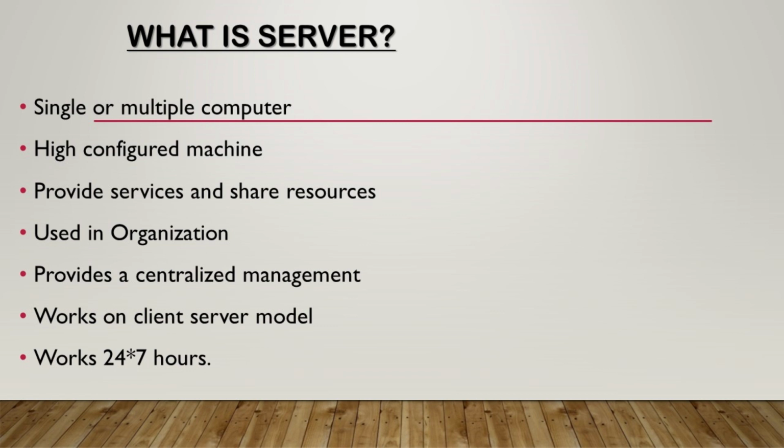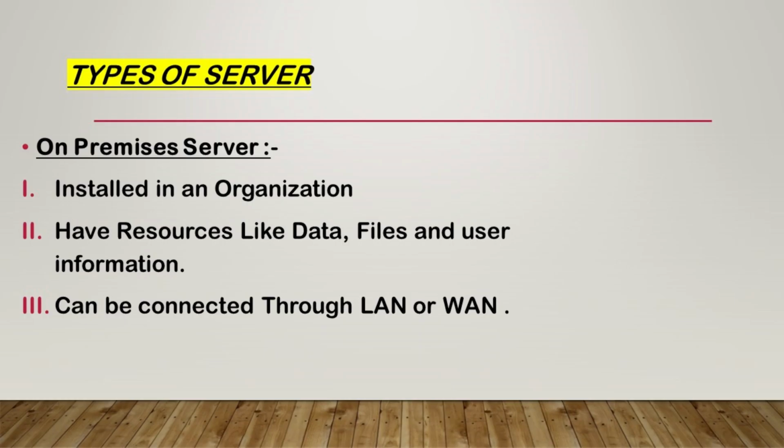After that, types of server. If we talk about the types of server, we have two types available. One is the on premises server, second is the cloud server. An on premises server means it is installed in an organization, and holds resources like data, files, and user information. You can save this type of data, or you can connect it with a LAN or WAN. You can connect this type of server with your LAN network and also with your WAN network.